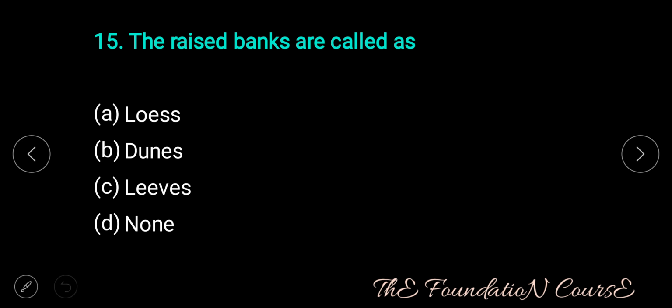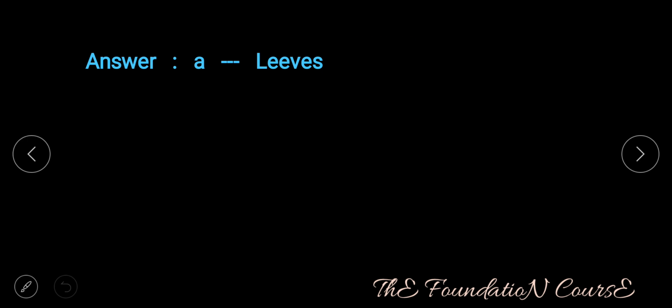Question number 15. The raised banks are called as option A, levees. Option B, dunes. Option C, loess. Option D, none of the above. Answer is option A, that is levees.